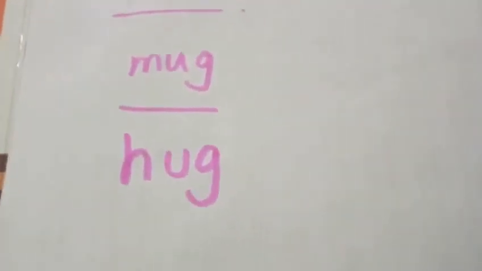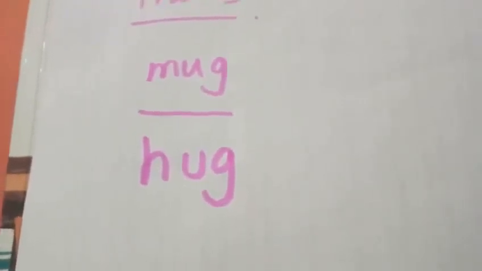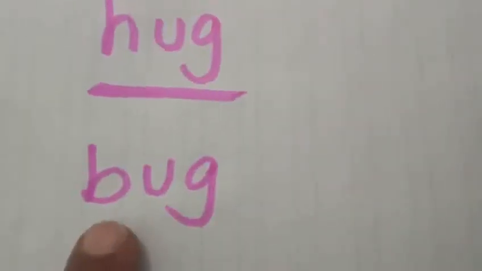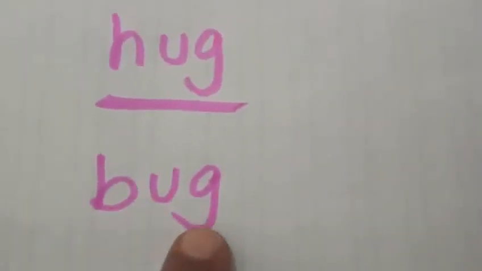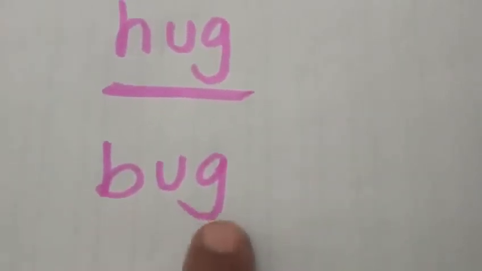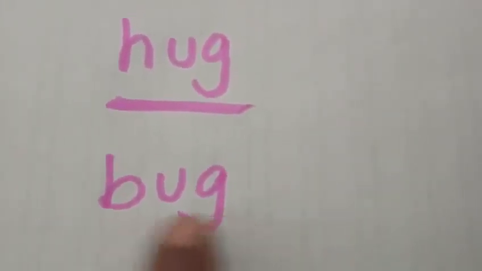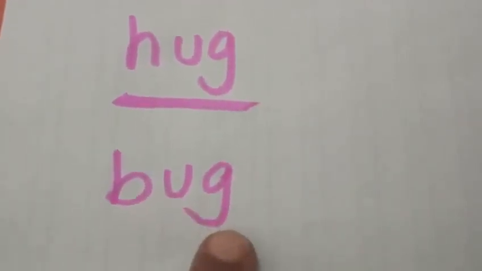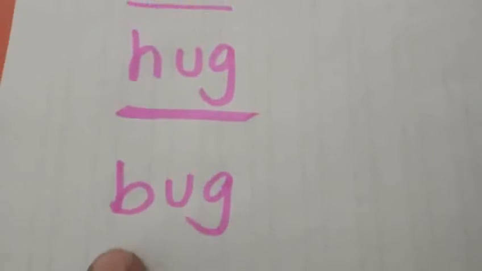You have to use your left hand and read this word using letter sounds. B, a, g, bug. Beginning sound b, middle sound a, end sound g. Bug, bug.